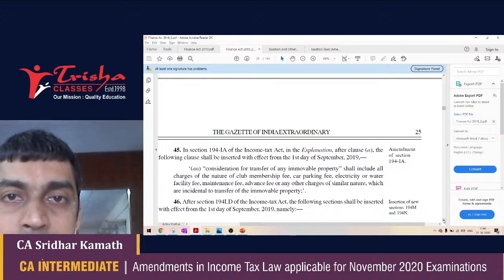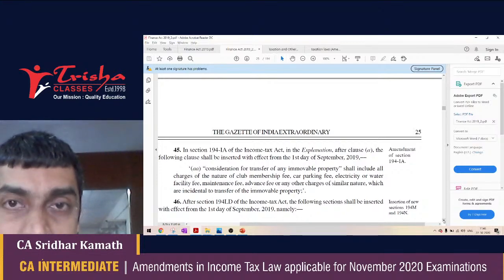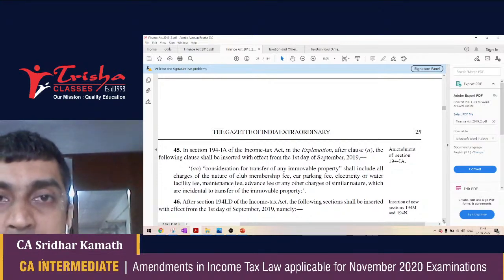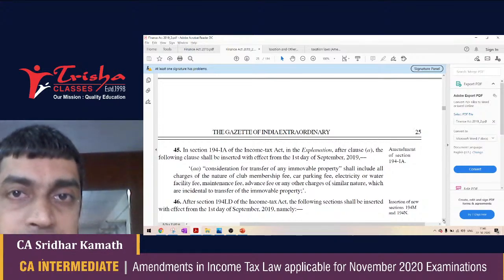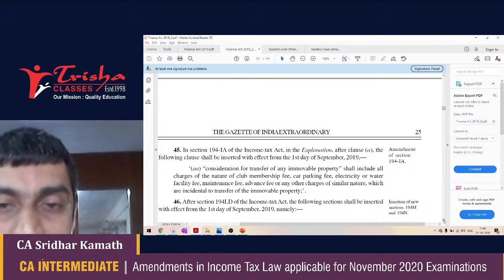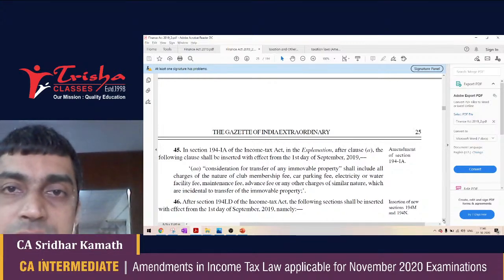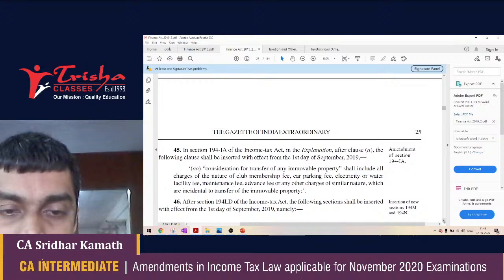Have this in mind. Previously, it would have been only for 75 lakh at the rate of 1%. Now it would be 75 lakh plus any other charges. In my example, there was a car parking fee that was recovered. Even the car parking fee should be added to the consideration and TDS collected.